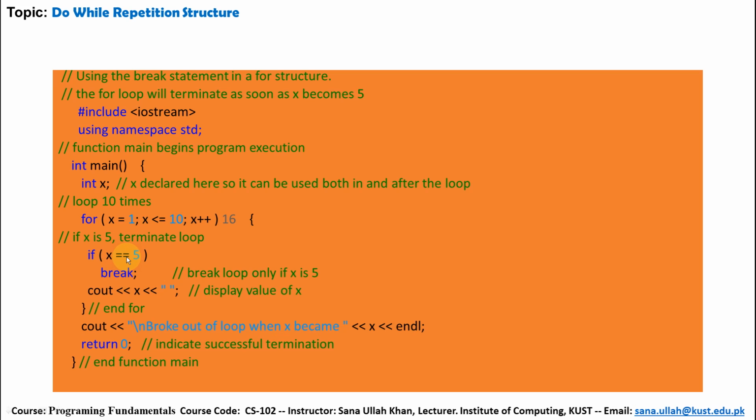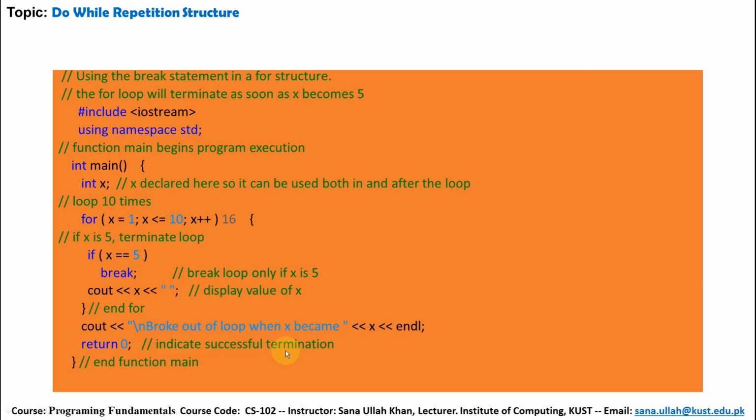If x is equal to 5, meaning x's exact value is 5, then what to do? Then break. The body of the loop, whose condition is not false, stops its execution. Why? Because of the break statement. So it will be stopped. The control will go out of the body of the loop. This statement will be executed: broke out of the loop when x became 5.